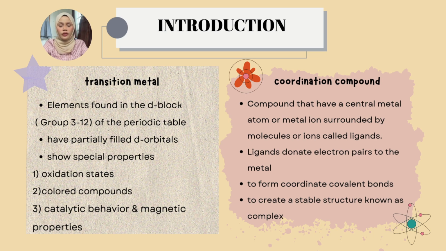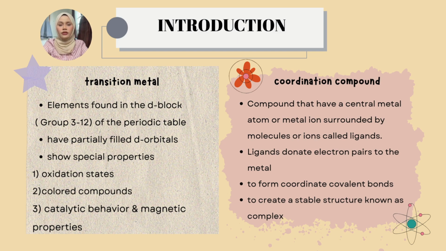First, transition metals are elements found in the d block of the periodic table, which is from group 3 to group 12. These elements have partially filled d orbitals, which give them special properties. Because of this, transition metals can show different oxidation states, form colored compounds, and also have catalytic and magnetic properties.